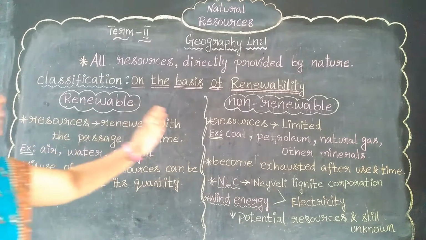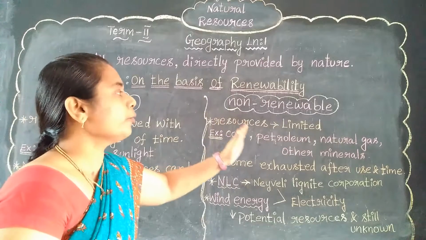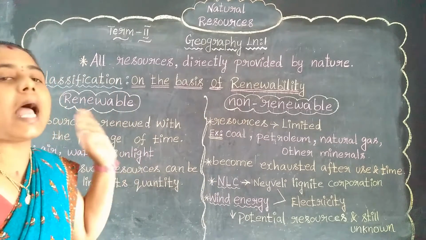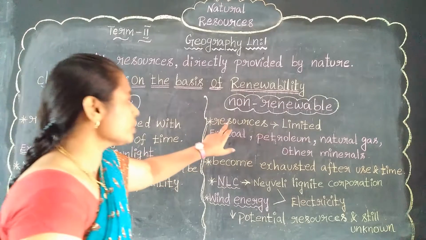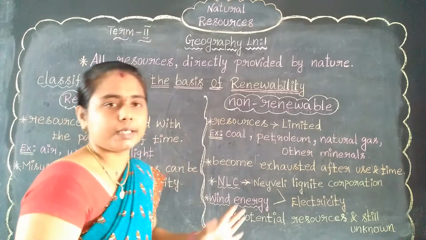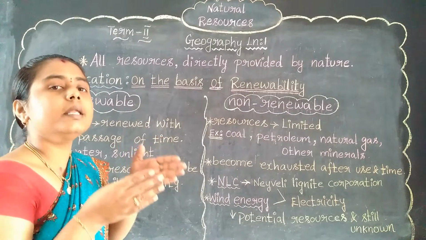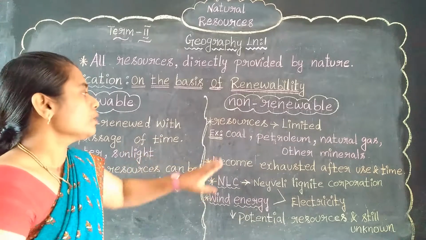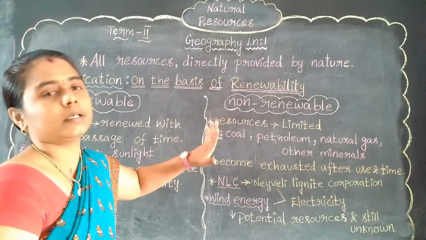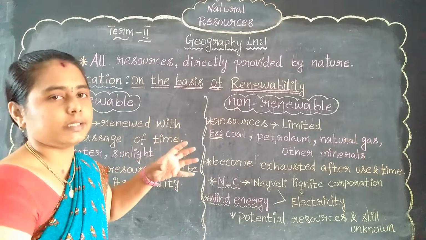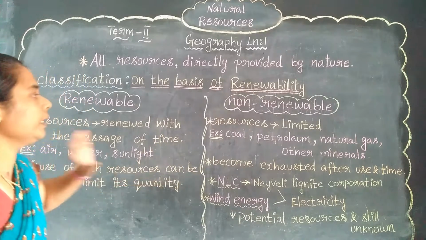But compared with this, non-renewable is not like that. It won't act like that. Non-renewable resources are very limited. They always act in a limited process, showing limited quantity. So that's the difference between both.